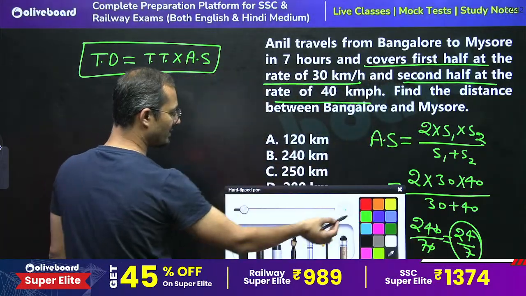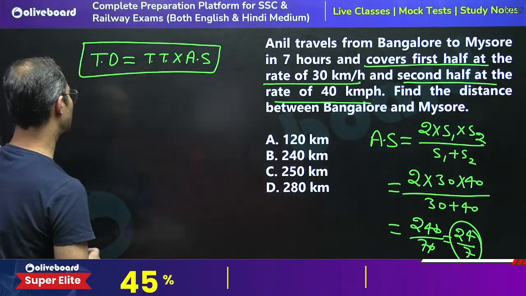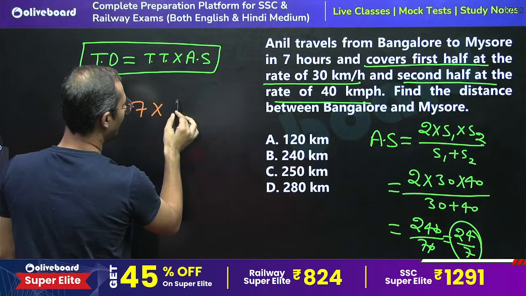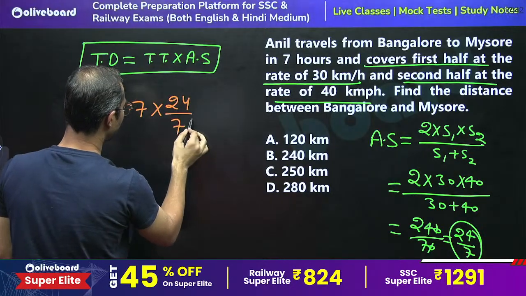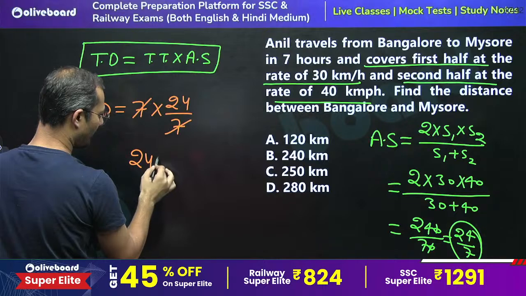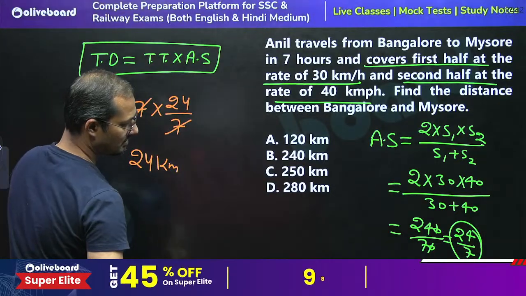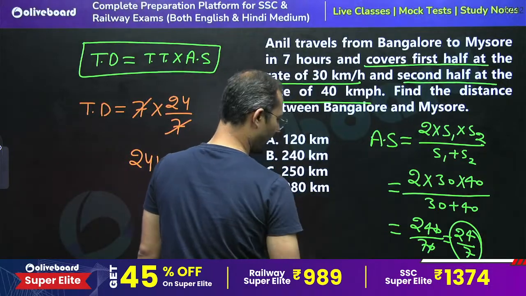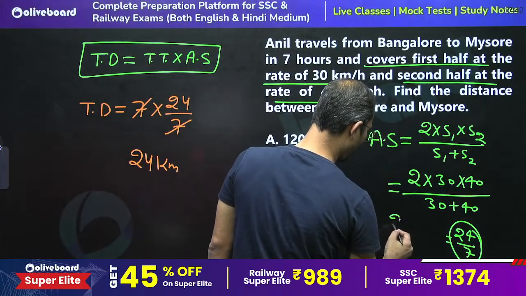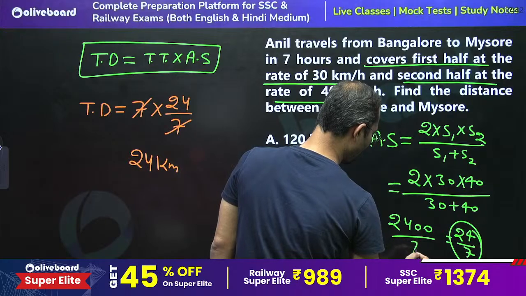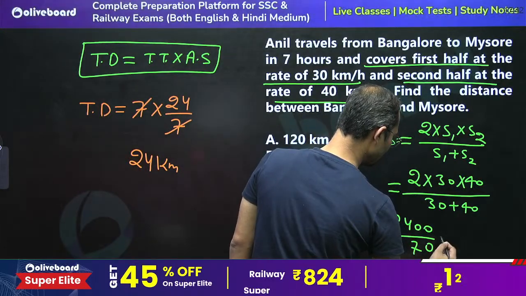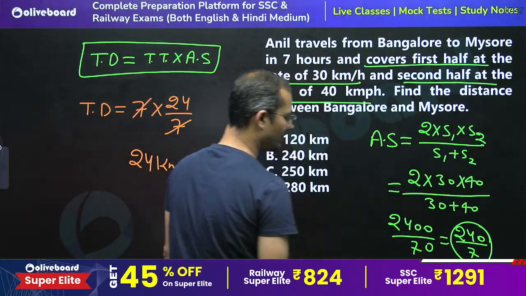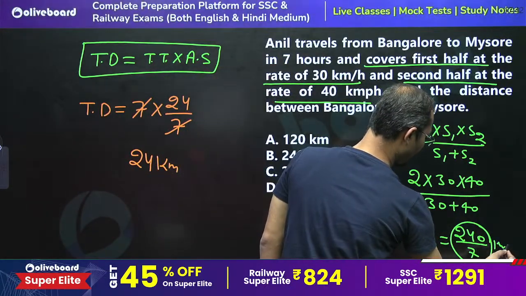Now we have to calculate the total distance. Total distance is given by total time 7 into average speed. Sorry, the average speed is 2400 divided by 70, so 240 divided by 7 kilometer per hour.